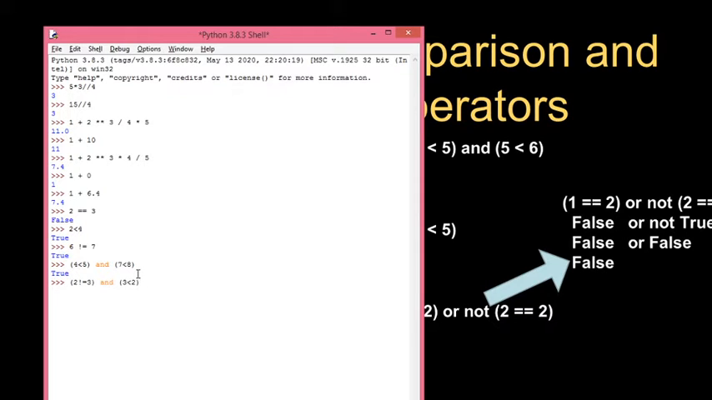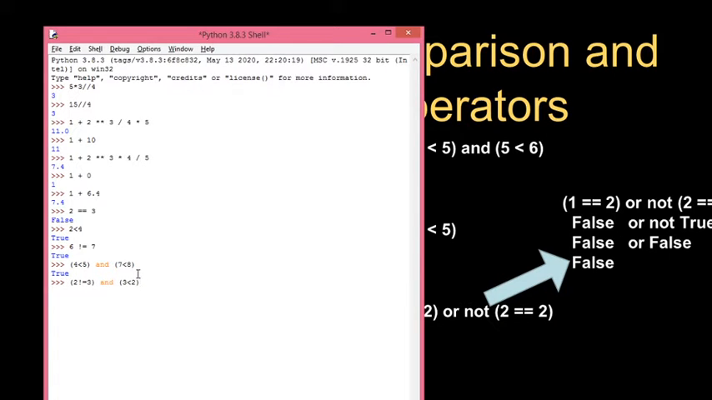False, sir. Why false? The second condition is wrong, sir. True is not equal to true is not less than true, and false is equal to 2 not equals to 3, added with true. 2 not equals to 3 is true. Correct? True, sir.